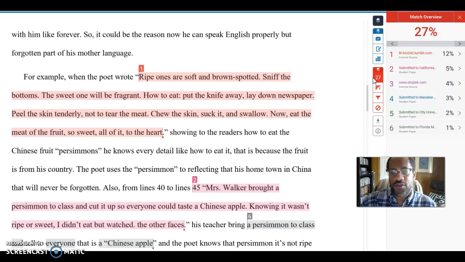I do want to talk just briefly about why plagiarism matters. The reason that we care so much about it, on some level, well, there's two reasons. One reason is we want you to be able to create all your own work. So if you go out and just grab something from Wikipedia or GradeSaver or any of those kinds of websites, then you aren't doing the actual work. And it's not just a matter of the writing work that we want you to do. We want you to do the intellectual work of really thinking about what these poems mean.